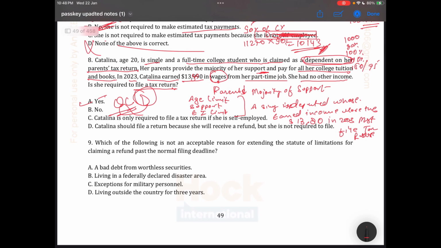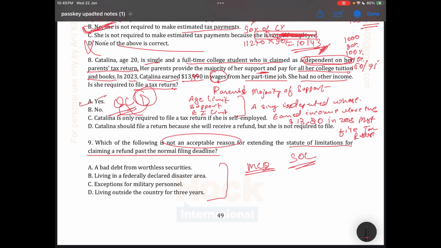Question 9. Which of the following is not an acceptable reason for extending the statute of limitation for claiming a refund past the normal filing deadline? Guys, don't go for very complicated MCQs. They judge your conceptual knowledge. They will not ask very complicated questions. So here, again, the question is from the SOL topic. They are asking for the not acceptable reason.